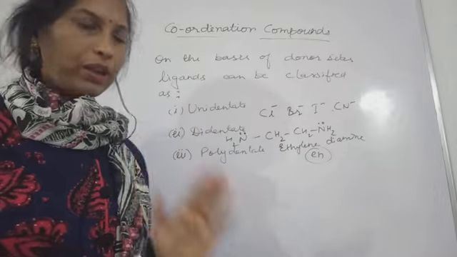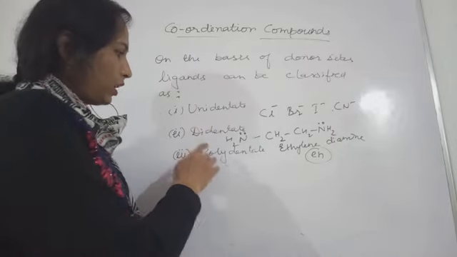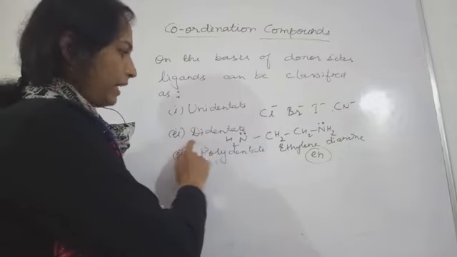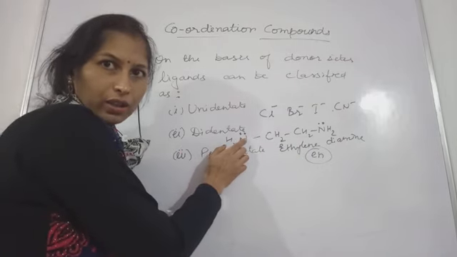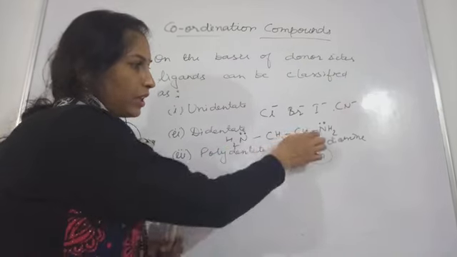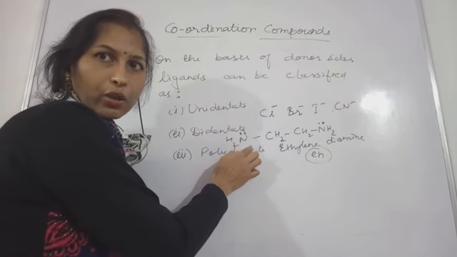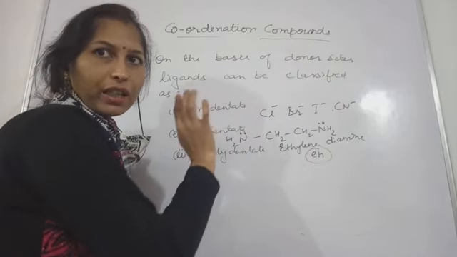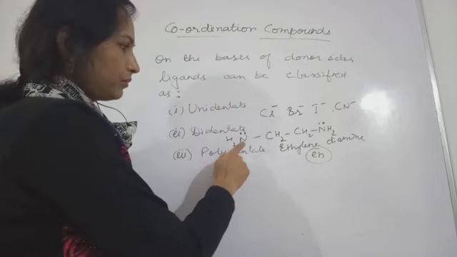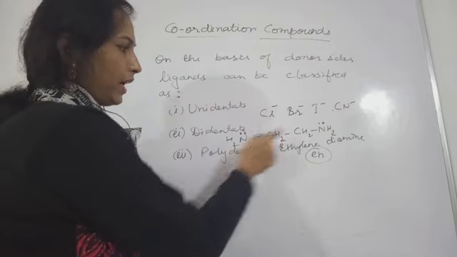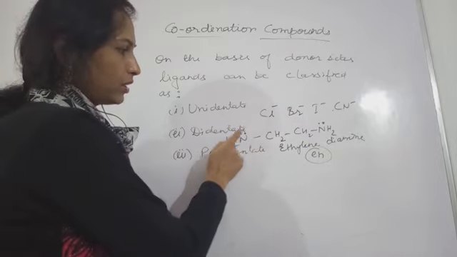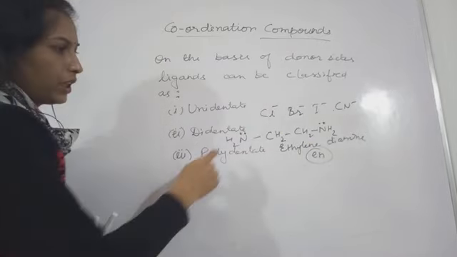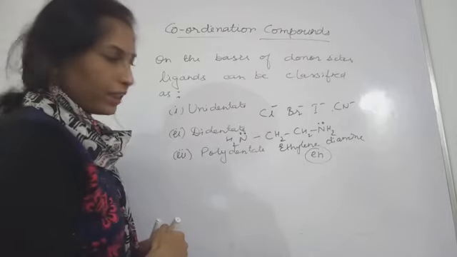First of all, one by one, try to understand what didentate means. The two donor sites mean the two nitrogens here are going to donate electron pairs to the metal ion. So this is called ethylene diamine, ethane-1,2-diamine. The two nitrogens are going to give their electrons to the metal.